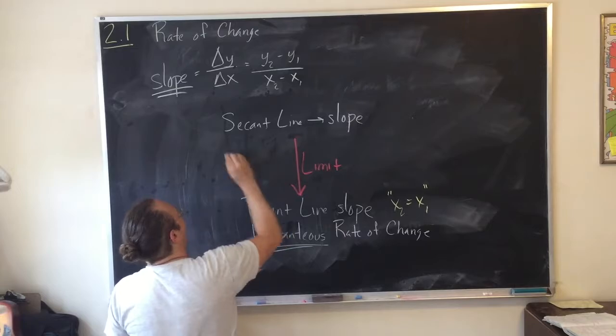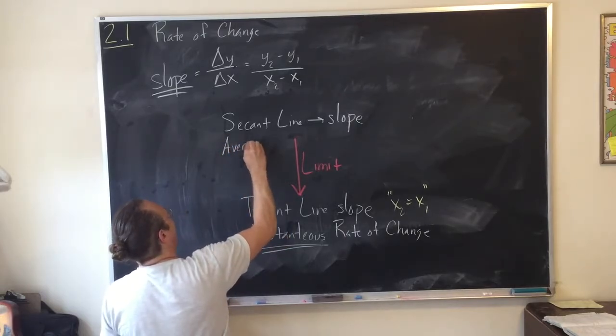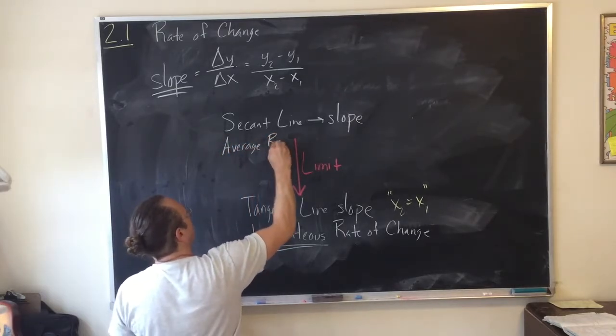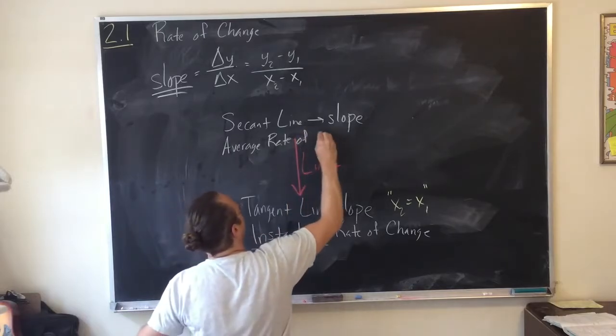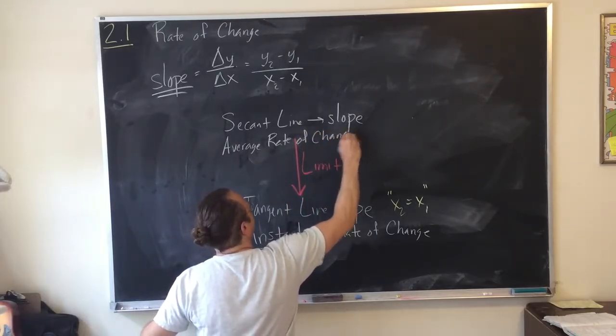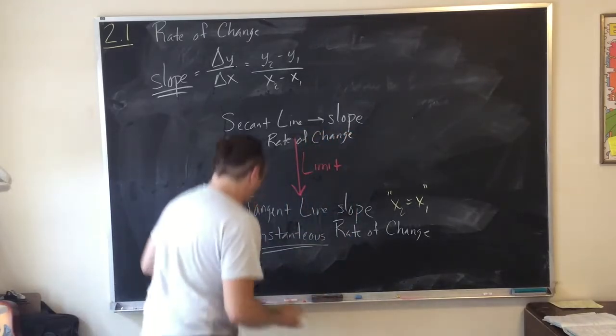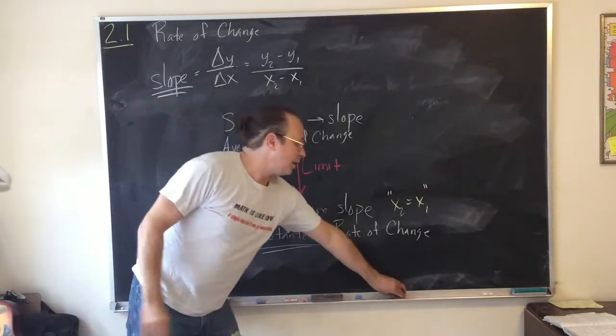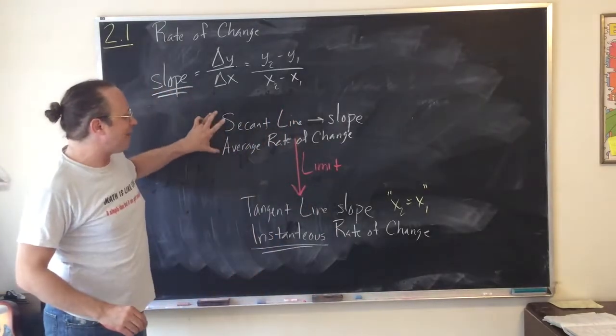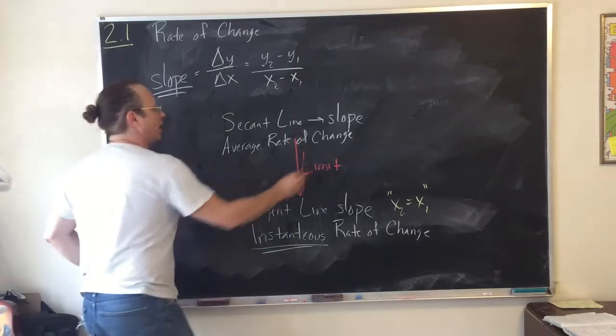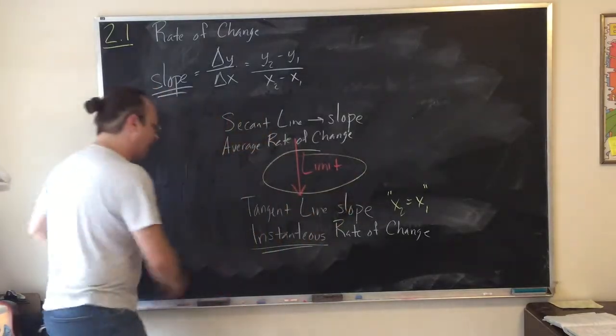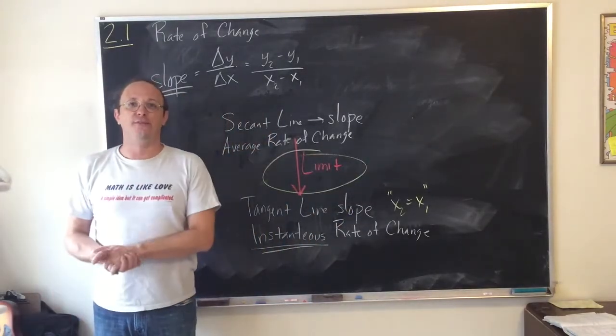Often with the secant line, we'll refer to what is called the average rate of change. But in order to get from this average rate of change to this instantaneous rate of change, we're going to discuss the idea of limits. And that is going to be the focus of the rest of chapter 2.